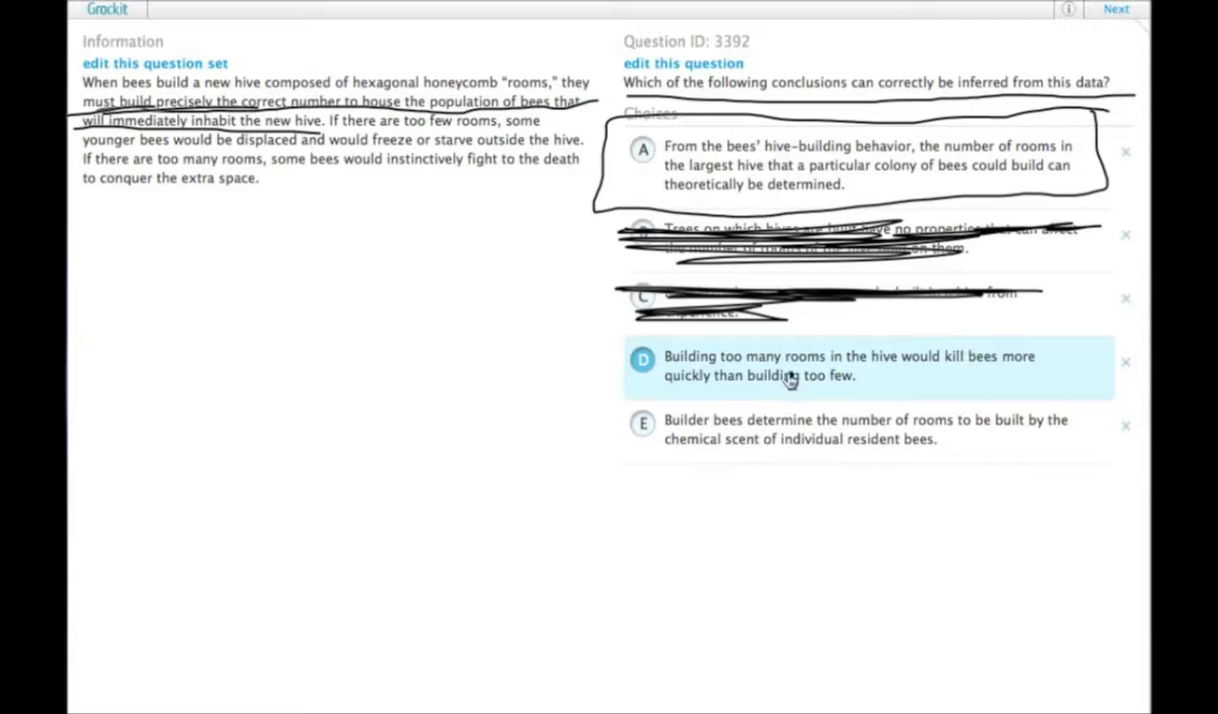D, building too many rooms in the hive would kill bees more quickly than building too few. Again, there's no basis for this in the passage. That might be true, but I mean, fighting to the death sounds like a pretty quick way to die, faster than starving.